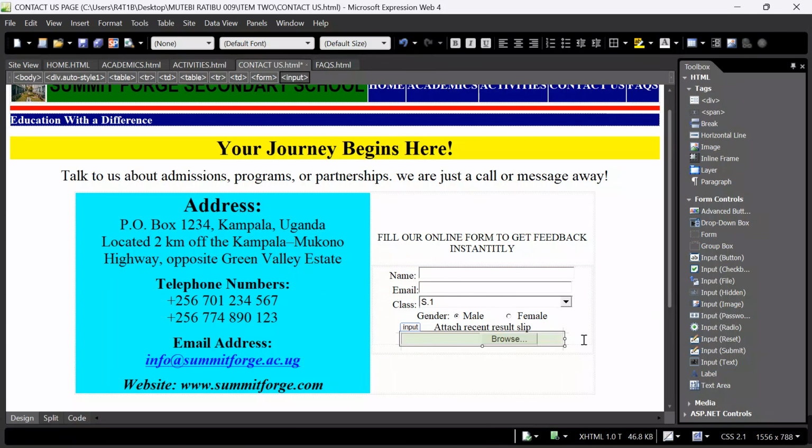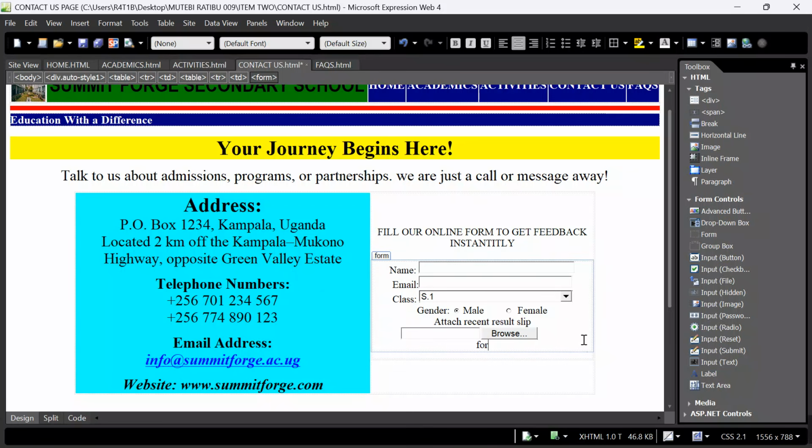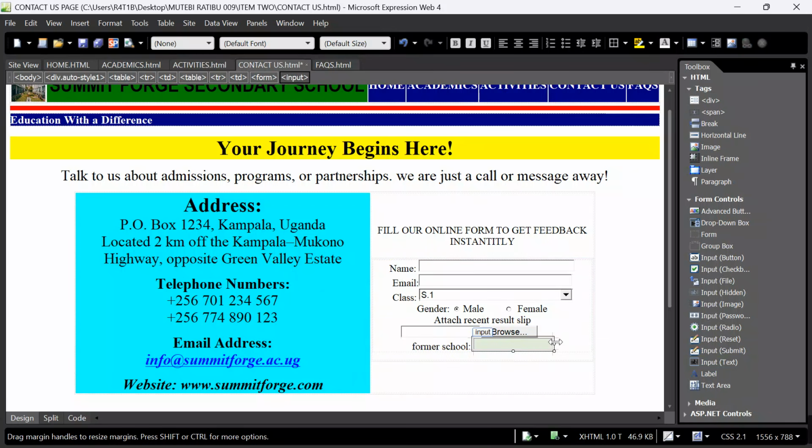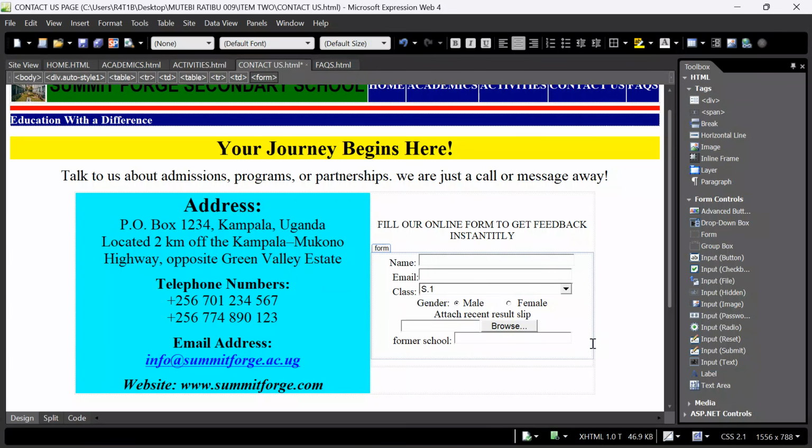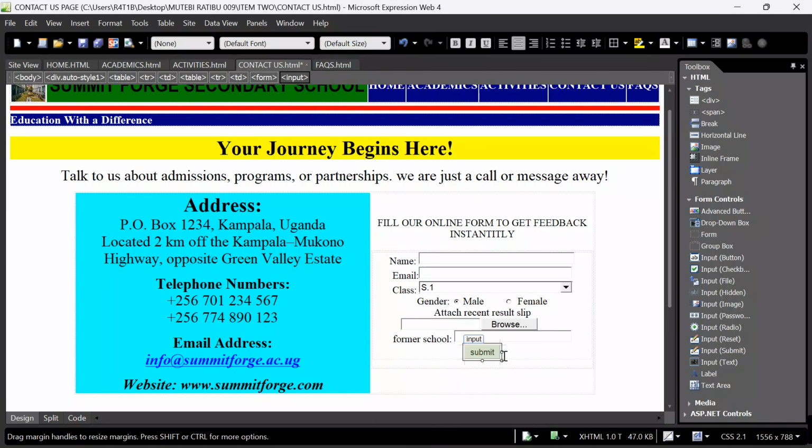What else can I take? I can now also go on to say, let me say I want to also capture the former school. I will say former school. Over here, let me take input text so that they can easily feed in their former school. I want to stretch it a little bit over there. And then one more, I can now go on and say they are free to submit. I'll come, put my submit button over here, stretch it a bit.